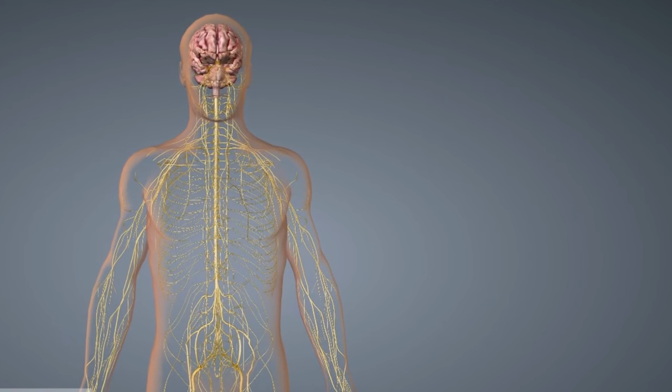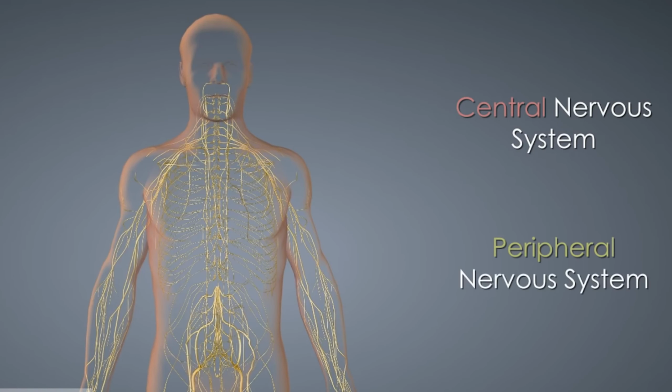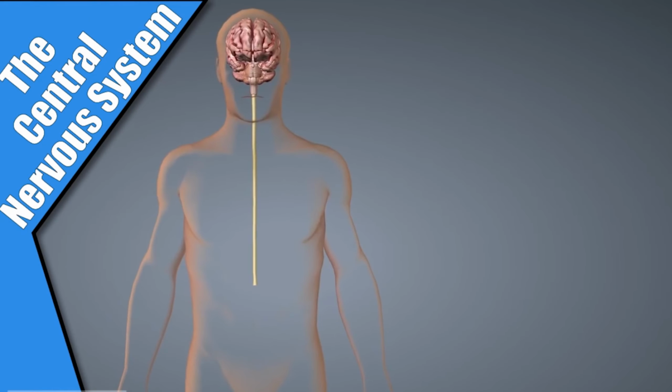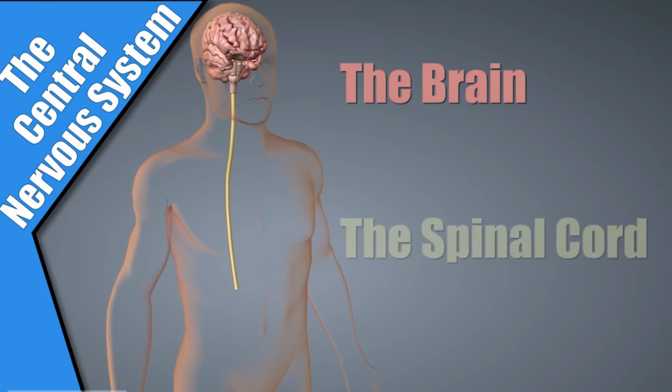You know, this nervous system is divided into two parts. One is the central nervous system and another one is the peripheral nervous system. The central nervous system is made up of the brain and spinal cord. This brain is very peculiar, and it performs various types of actions in our daily life.